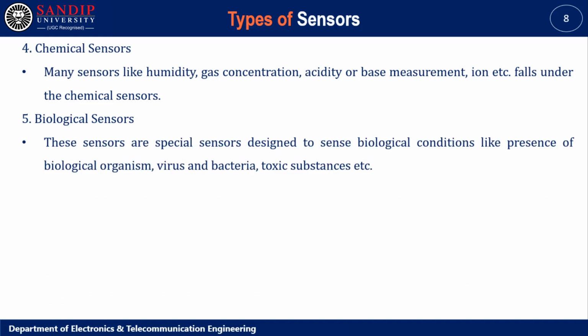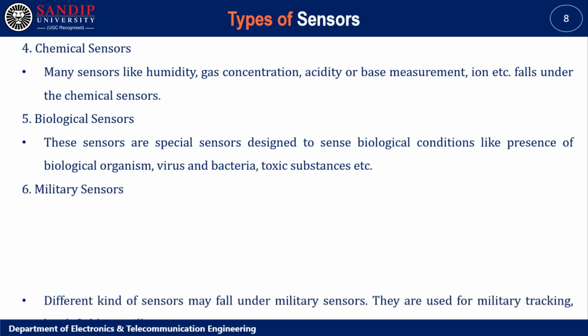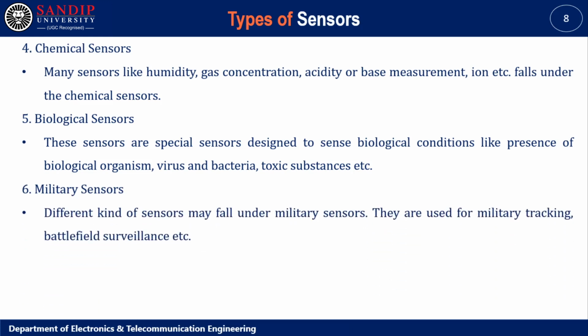Biological sensor. These are special sensors designed to sense biological conditions like the presence of biological organisms, virus and bacteria, toxic substances, etc. Military sensor. Different kinds of sensors may fall under military sensors. They are used for military tracking, battlefield surveillance, etc.